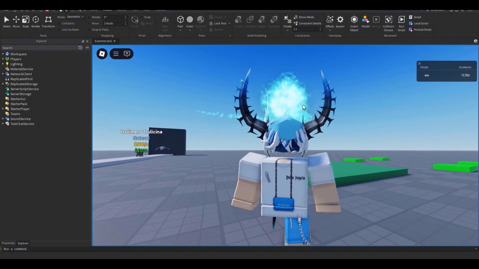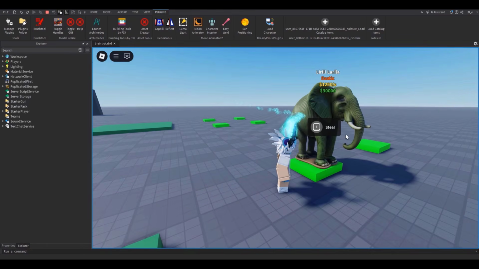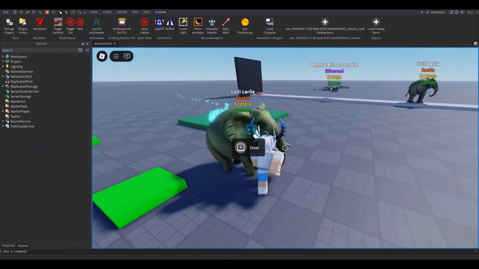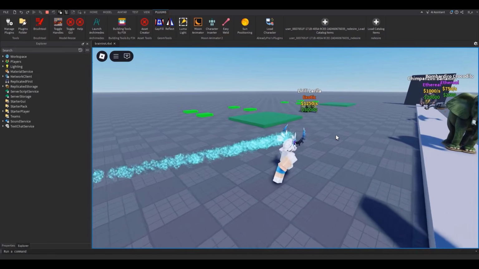Now, the last thing I gotta do is add in a steal feature, the best part of the game. I couldn't get it to work. I'll show you what I have so far. So look, I got the steal button to work. I'm gonna steal him. And then boom, he's always following me. But when I bring it to my collect zone, it does not work. Oh my god. Let me reset so this guy can get off of me. Guys, I kid you not, that's the best I could do.